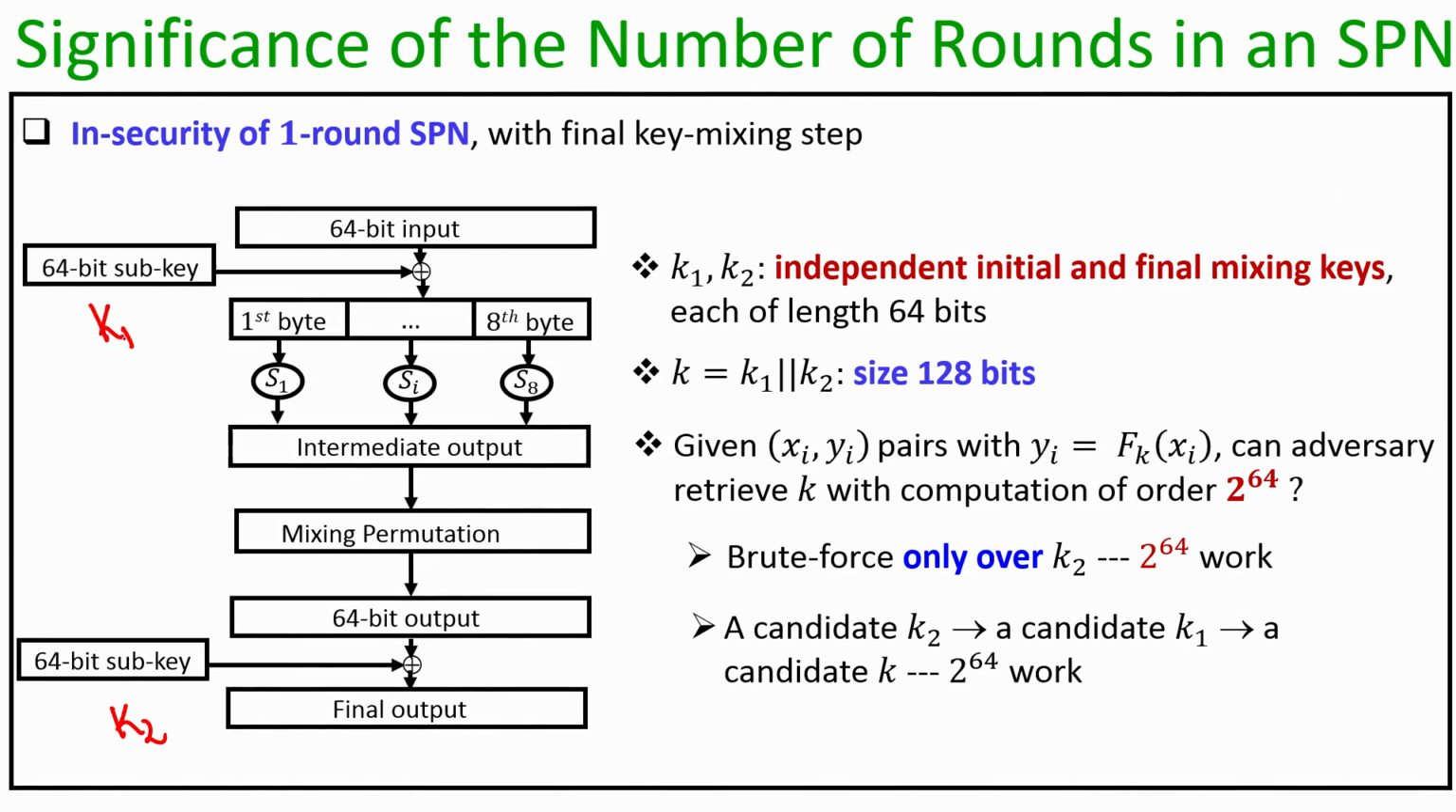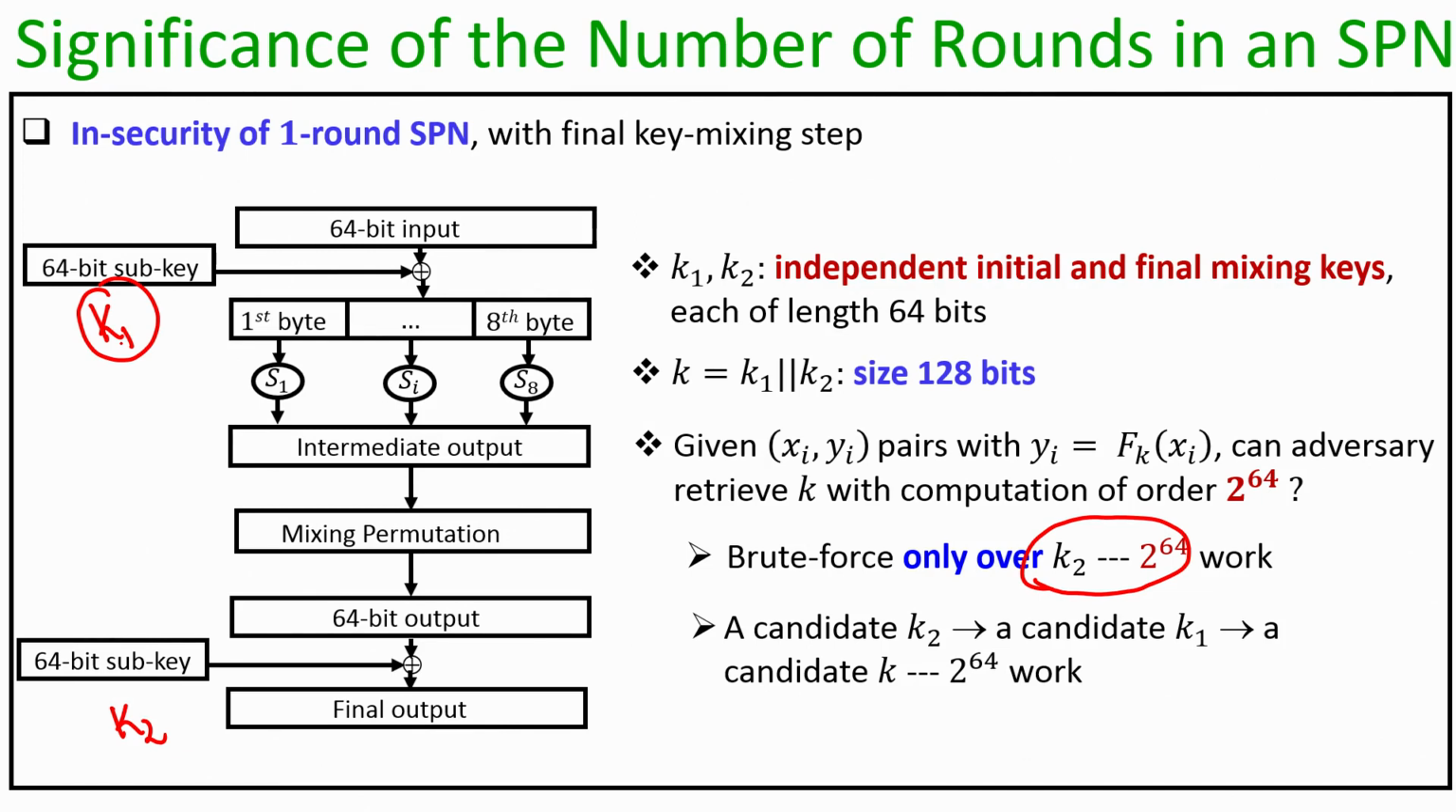It is sufficient for the adversary to just do a brute force over all candidate K2s, because for each candidate K2 that the adversary thinks of, it gives him one candidate K1, and that candidate K1, with respect to the candidate K2 with which the adversary has done the brute force, gives him one candidate K. That is the overall idea here. So the adversary does not need to do an explicit brute force over each candidate K1 and independently a brute force with each candidate K2. It suffices for the adversary to just do a brute force over each candidate K2.